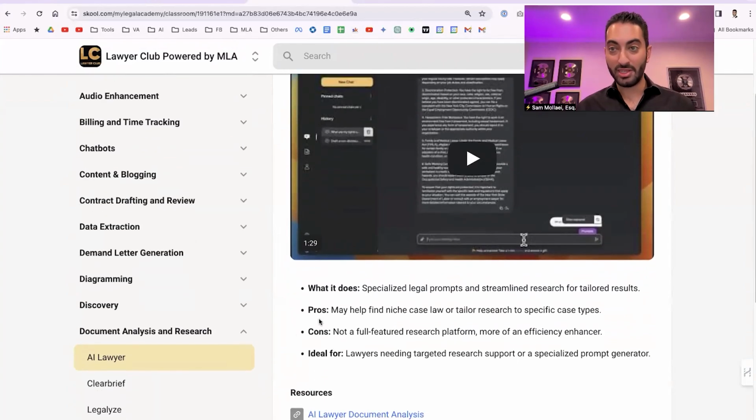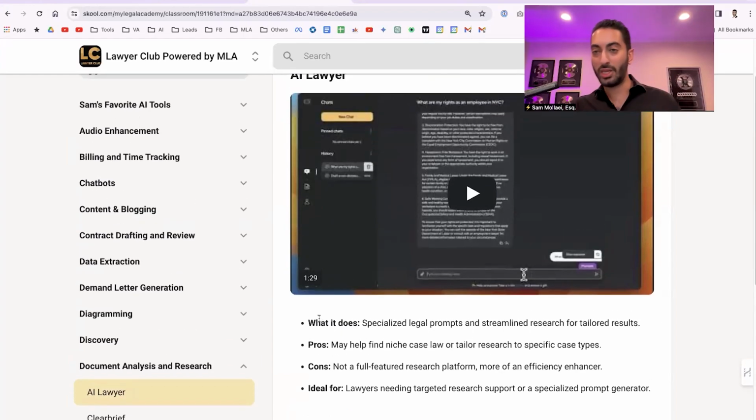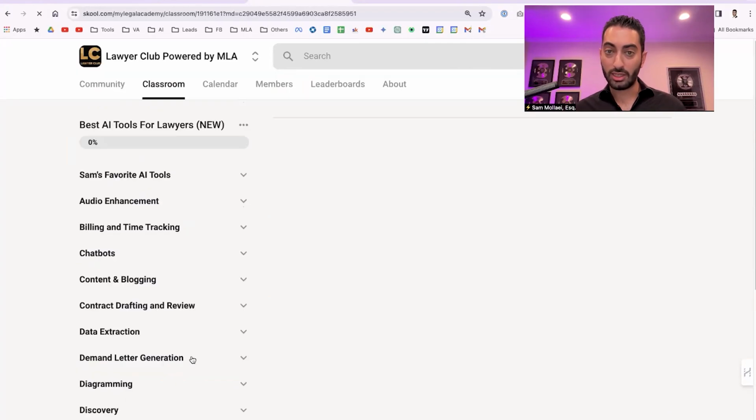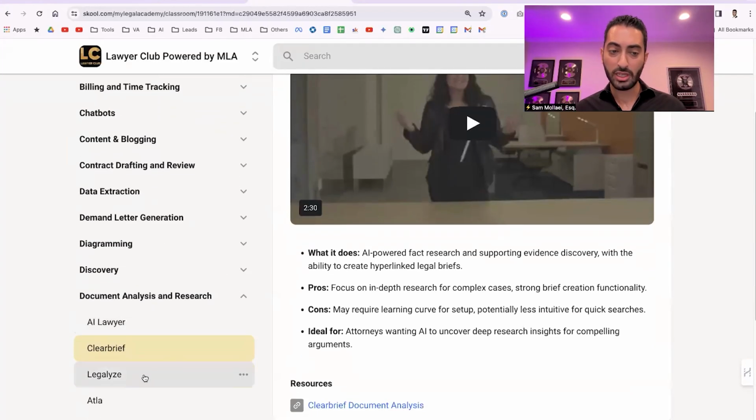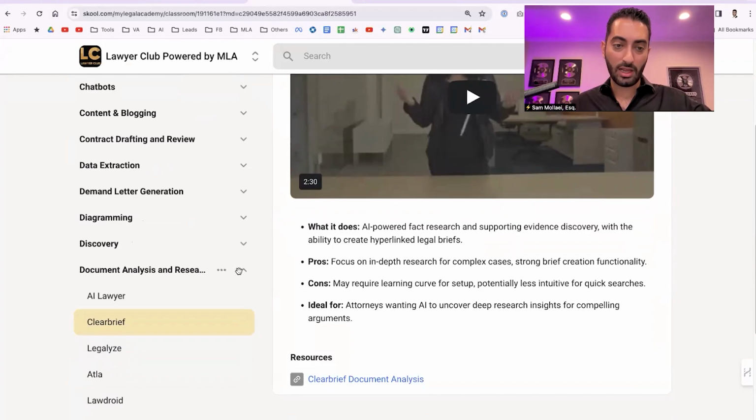So I highly recommend, if you're in these fields and you need to do a lot of document analysis, things like that, become familiar with at least one of these tools, whether it be AI Lawyer, Clearbrief, I've heard a lot about Legalize, AtLaw, LawDroid. Some of these are probably much better than others. Again, I don't have any particular information about which one's actually good, but with every single one of these, when I did my research to pull it out, they are at least viable options for you. So, document analysis and research.